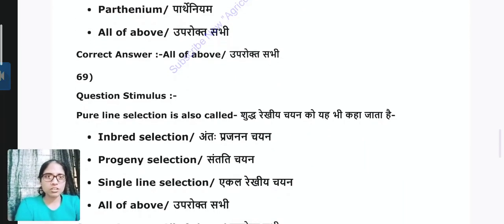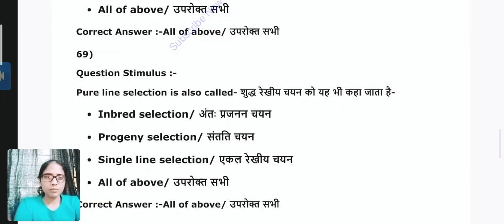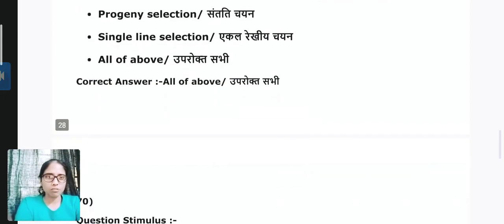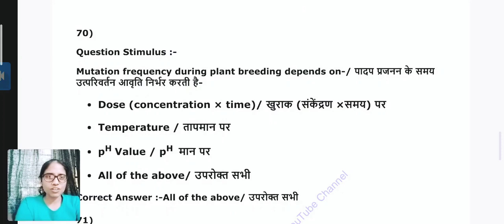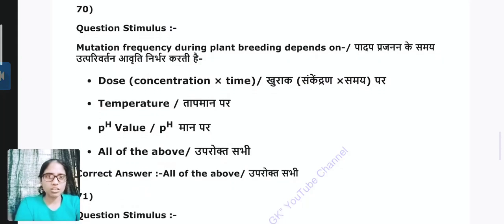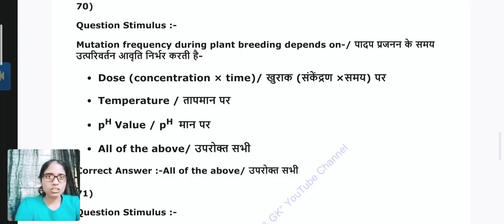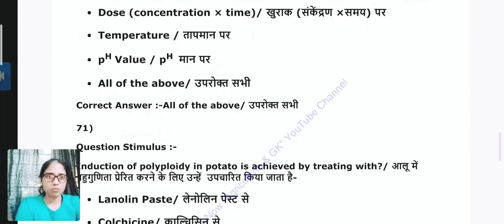Question 69. Pure line selection is also known as inbreed selection, progeny selection, single line selection. Answer is all of the above. Question 70. Mutation frequency during plant breeding depends on dose, concentration into time, temperature, pH value. Answer is all of the above.